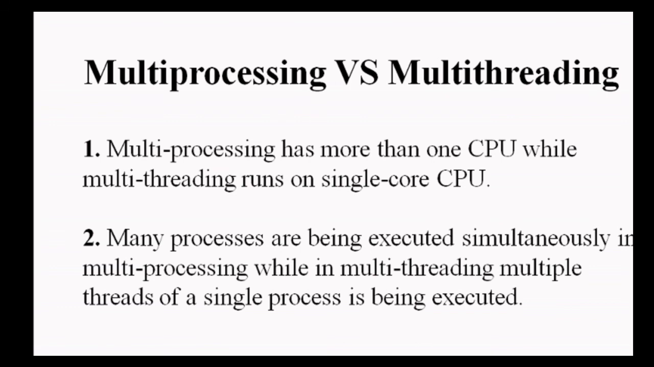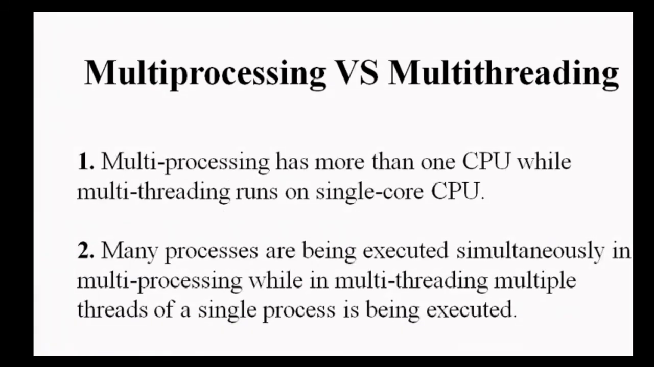We saw what multithreading is: we are running different parts of a single process by threads. So in multiprocessing, many processes are being executed, and in multithreading, multiple threads of a single process are being executed. In multiprocessing, each process has its own memory, because we have various processes and each process has its own memory space. While in multithreading, because all the threads belong to the same process, all the threads share the same memory space that is allocated to a specific process.